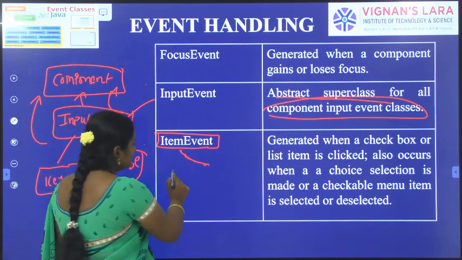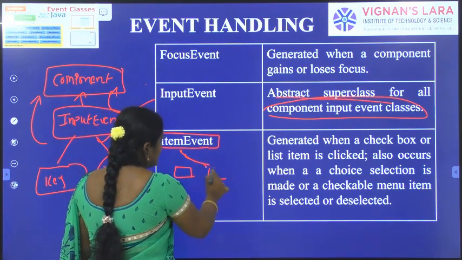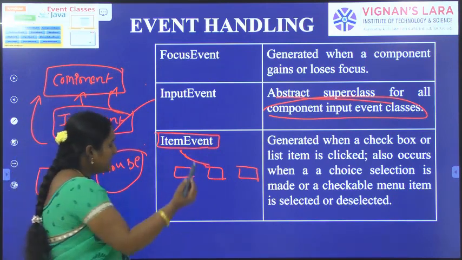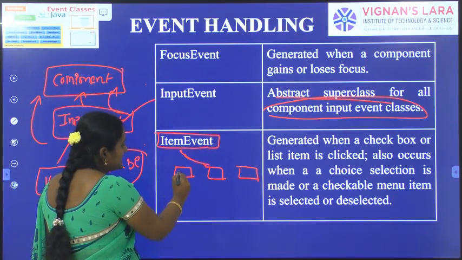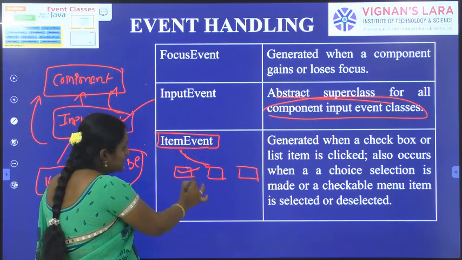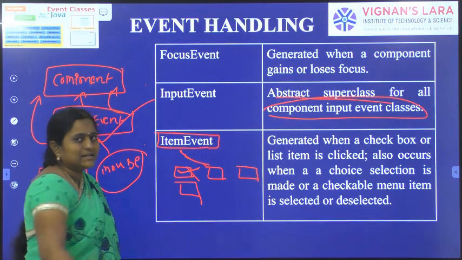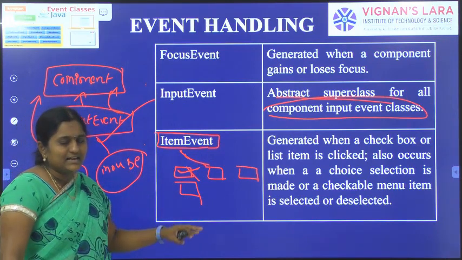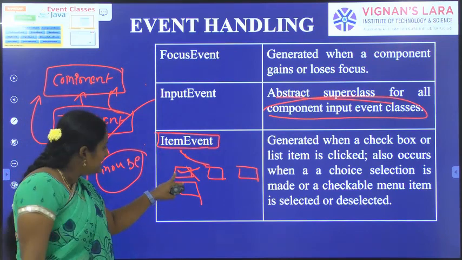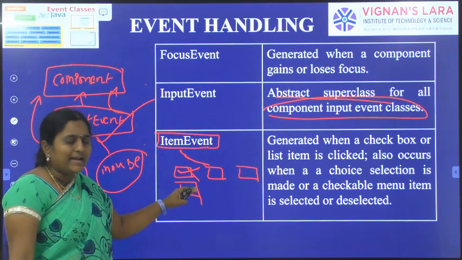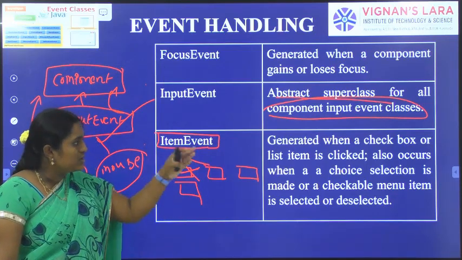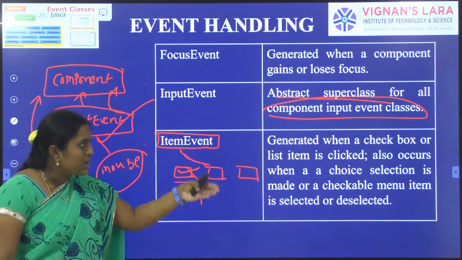Suppose checkboxes are there. Initially it is empty, deselected. Whenever we click this checkbox, this item is selected. Again I am clicking this checkbox, so it is deselected. Whenever the user clicks on the checkbox, it is selected, and again when the user clicks on this checkbox, it changes to the deselected position. So whenever a checkbox is clicked or a list item is clicked, item event is generated.